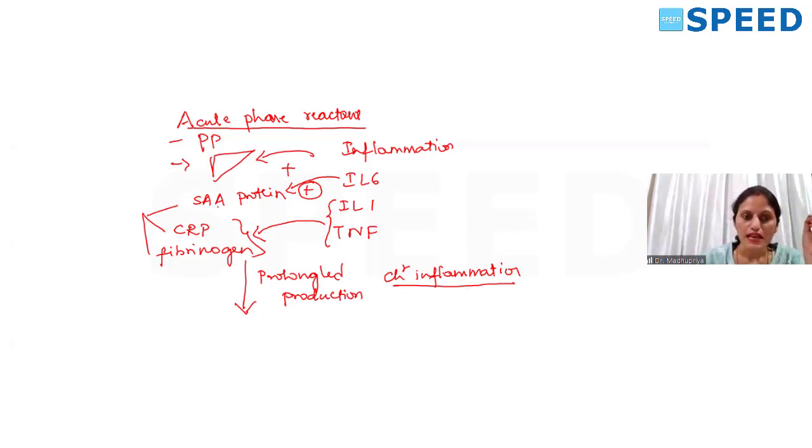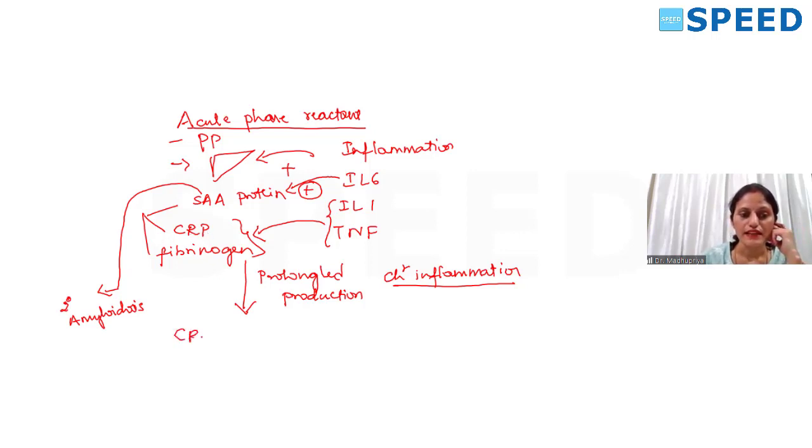That time what will happen is, this SAA is there, no? This SAA will cause secondary amyloidosis.